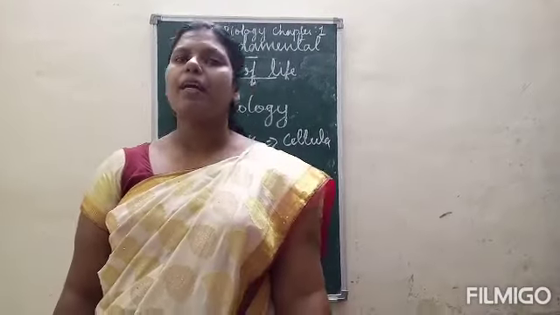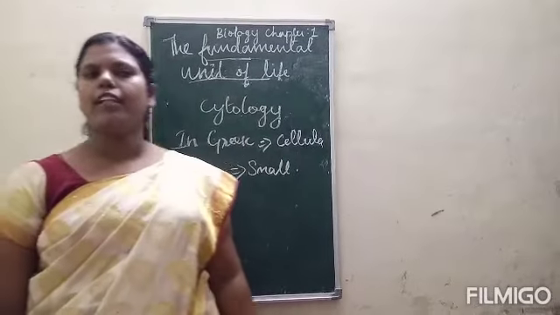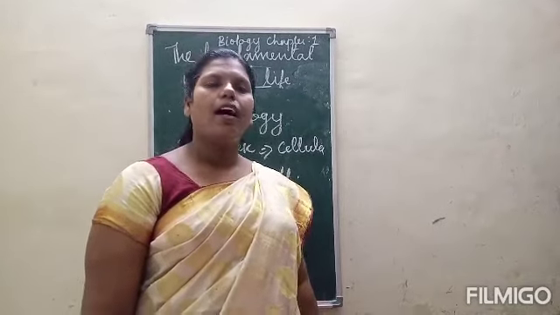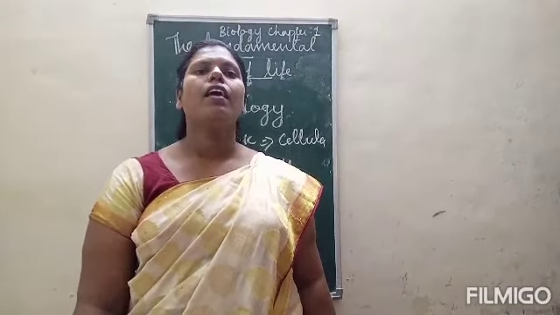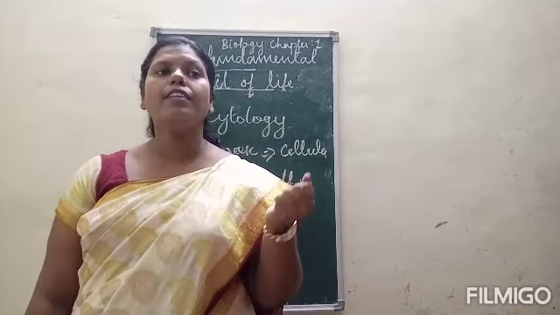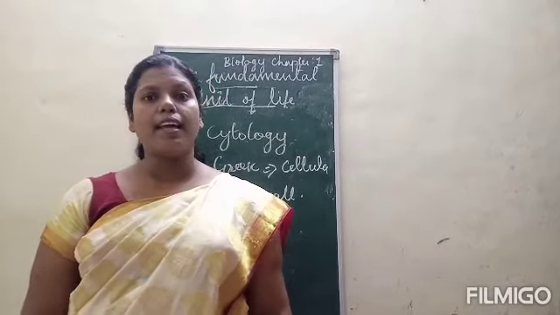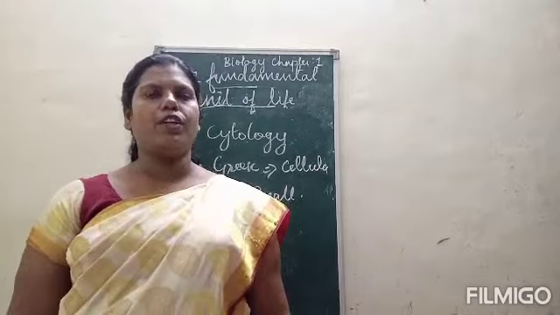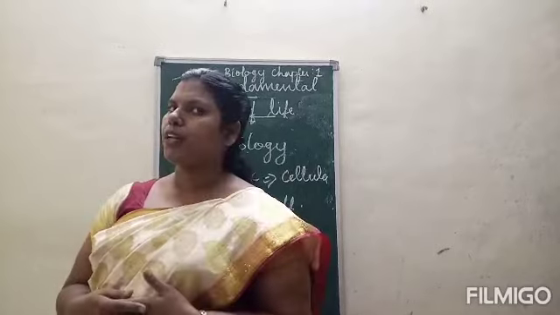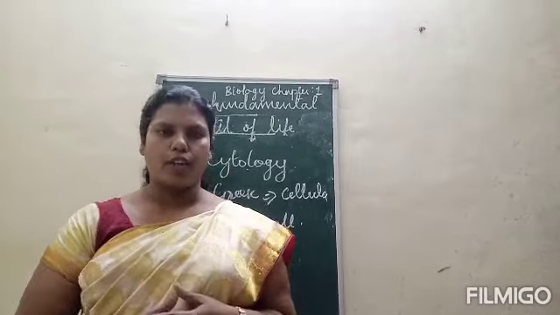Okay. Shall I summarize once again this chapter, the fundamental unit of life? What are the things we read? First, we read about the introduction of the cell, and the study of cells is called cytology. In Greek, cella means small chamber. And we read about the definition of the cell. A cell is a structural and functional unit of a living organism. They perform different functions like digestion, respiration, etc. And it gives a definite shape to the organisms.